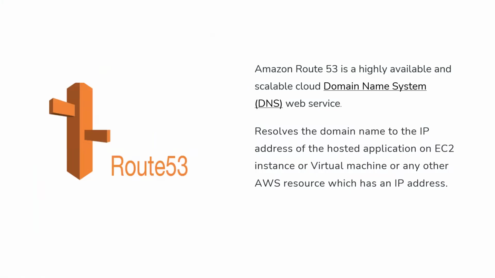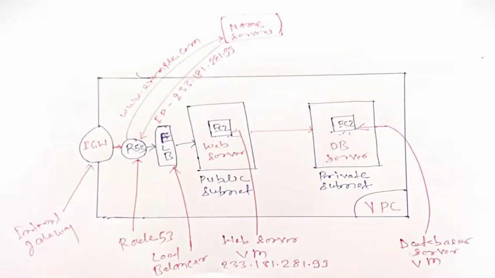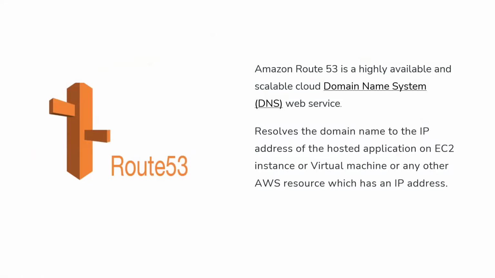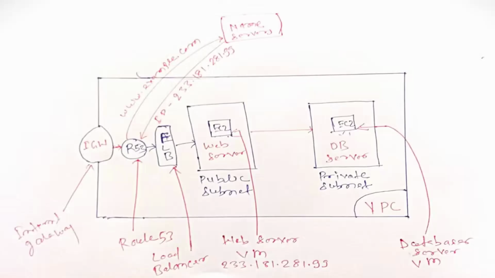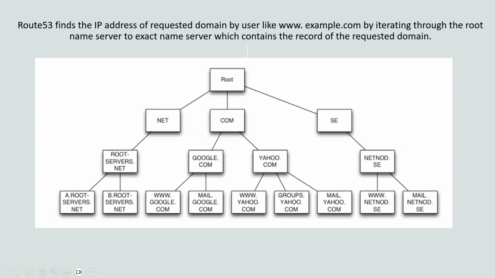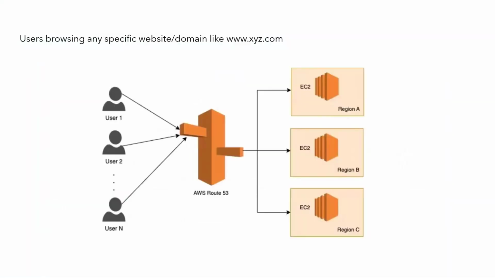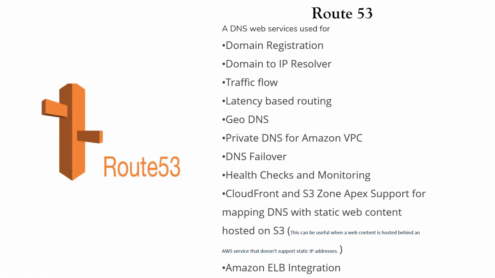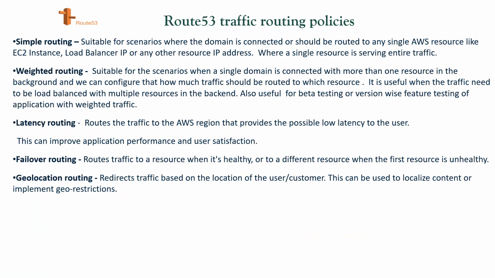In summary, we came to know that Route 53 is the domain management and DNS service from AWS. We studied how it works, where Route 53 stands, how Route 53 resolves the IP address of the domain, and what the various routing policies and traffic management policies are with Route 53.